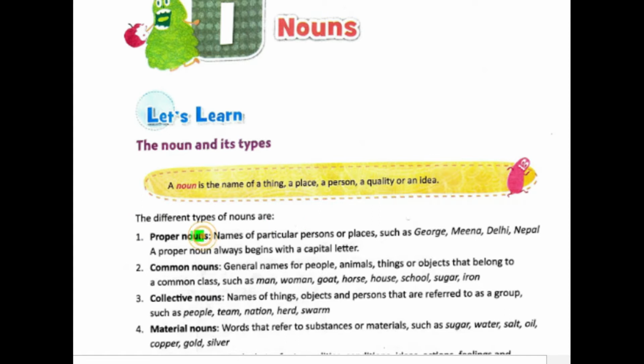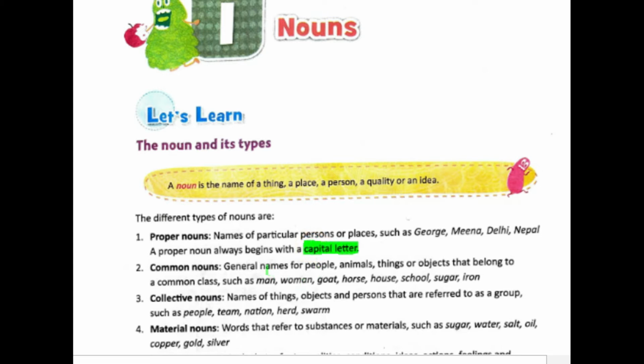The first one is the proper noun. A proper noun is the name which is assigned to any particular person or any particular place or any particular thing, etc. For example, your name is a proper noun, like let us say Sneha or Ashish, or the name of the city you live in, or the name of the apartment you live in. All of these are proper nouns. And one more thing, a proper noun usually begins with a capital letter.